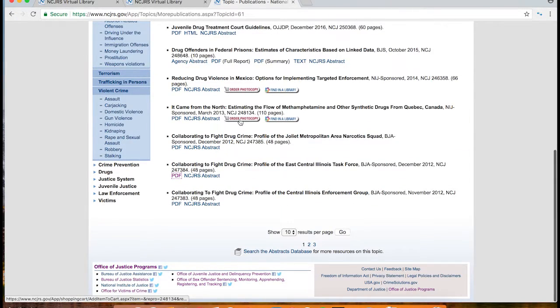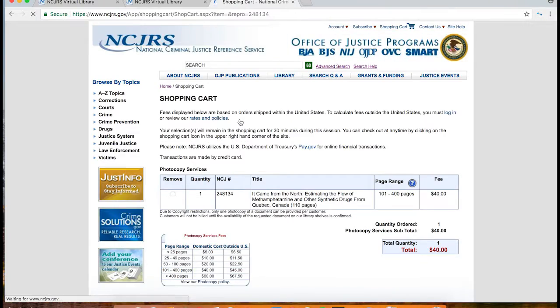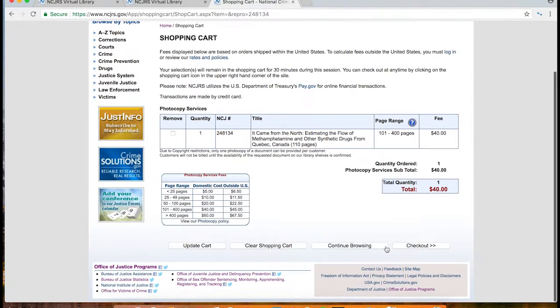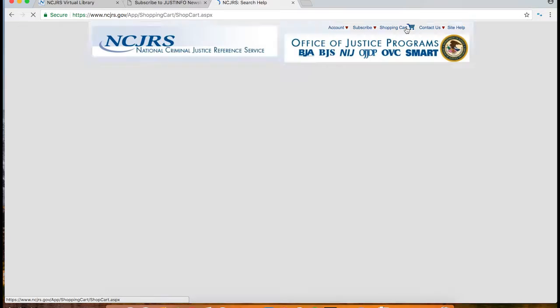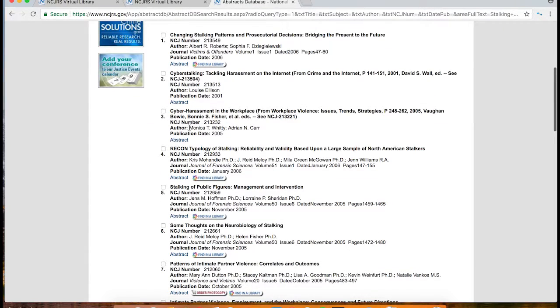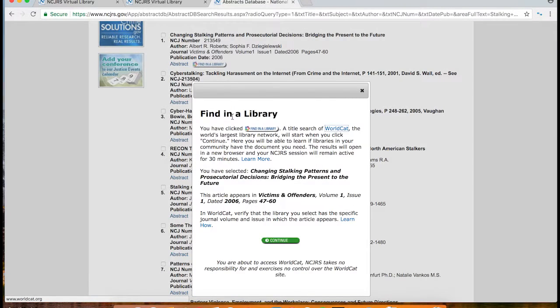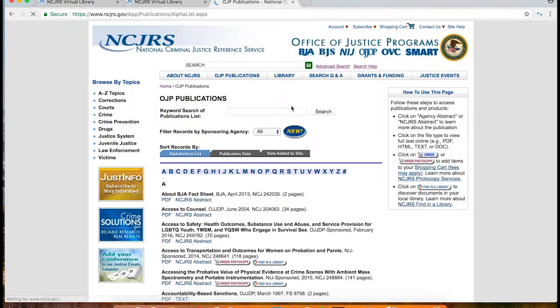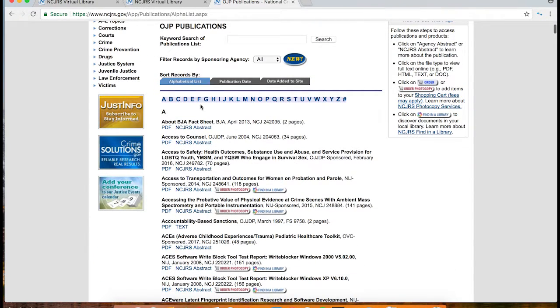You can also order publications that are not available to view online by choosing the Order Photocopy button. This will add it to your cart and then you can check out at a later time. You can also order publications to be delivered to your local library by clicking on the Find in the Library link. The OJP publications are also a great way to browse the database.